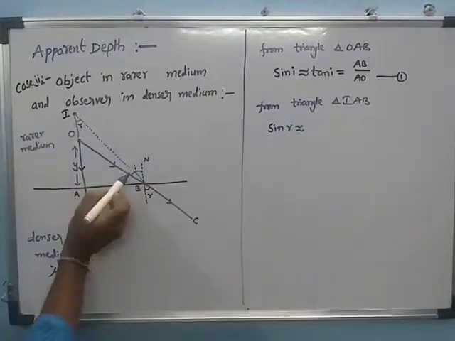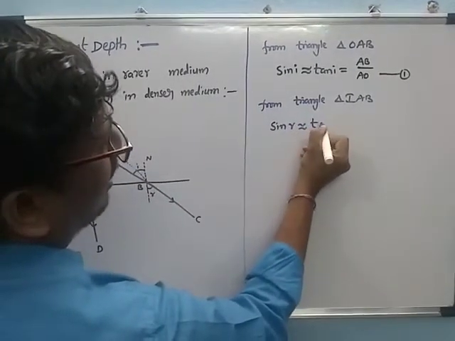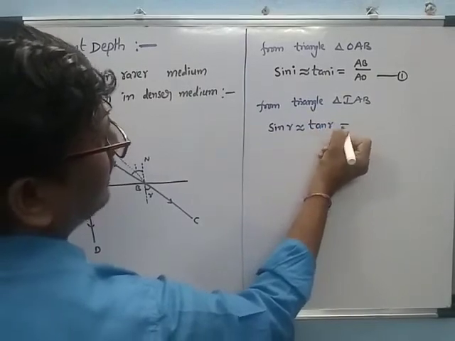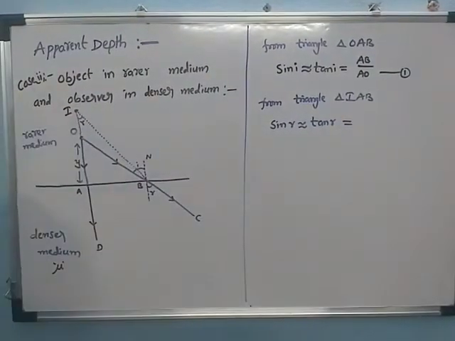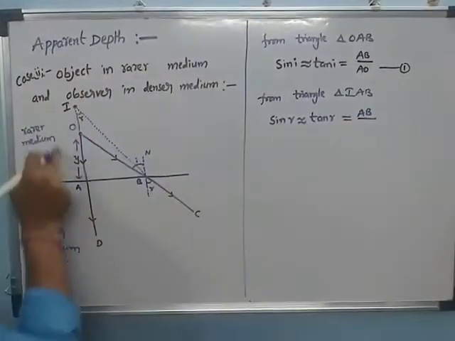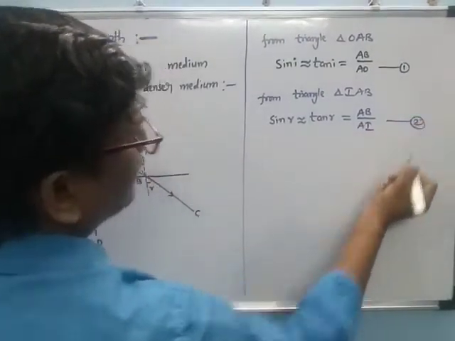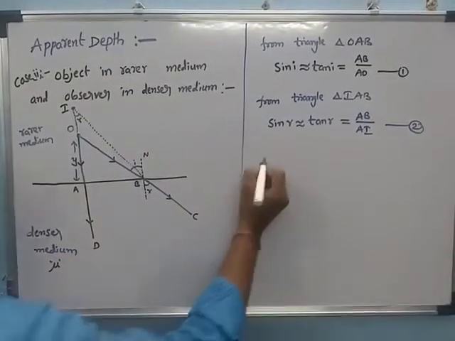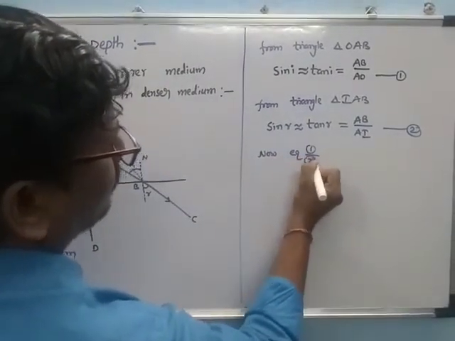Here the angle is the angle of refraction, so sin r is equal to tan r, which is opposite by adjacent side. The opposite is AB and the adjacent side is AI. This is considered equation number 2. Now equation 1 divided by equation number 2.